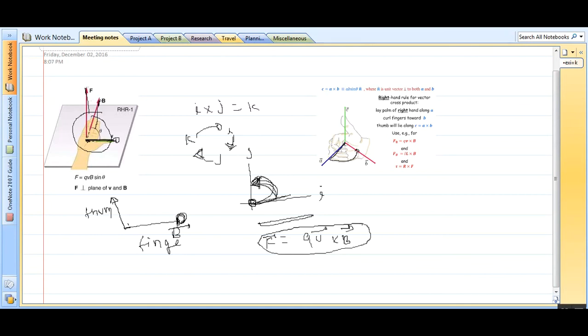So guys, after this introduction of magnetic field in this lecture, I am going to give you some outlook of how we proceed in the course. Tomorrow we will learn about motion of a charged particle in a magnetic field.